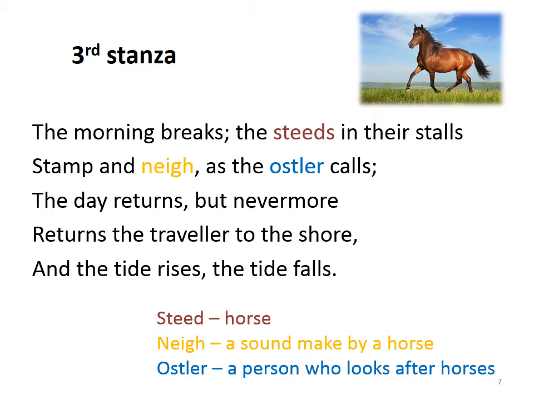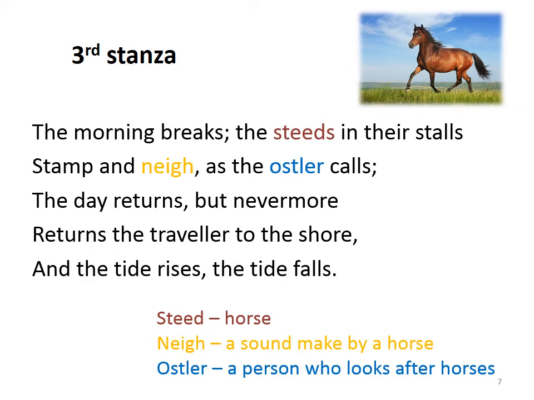And in the last stanza, the poet mentioned the next day morning, which means the rebirth. The horses in the stable are shouting when the ostler calls them. However, the traveller will not come back to the shore again, like the dead will never return. It shows this is how life goes on in the world.